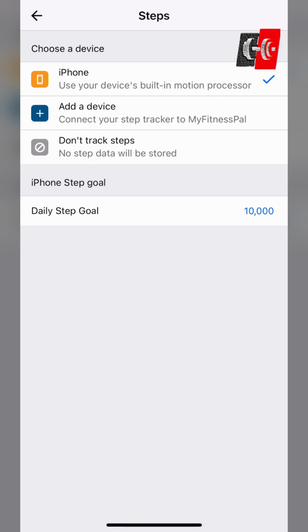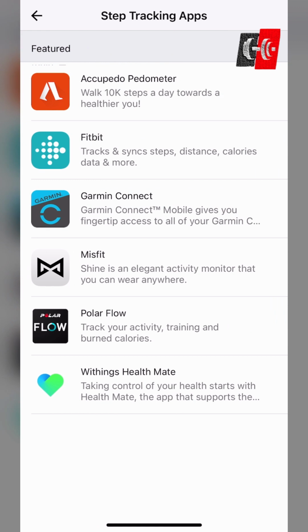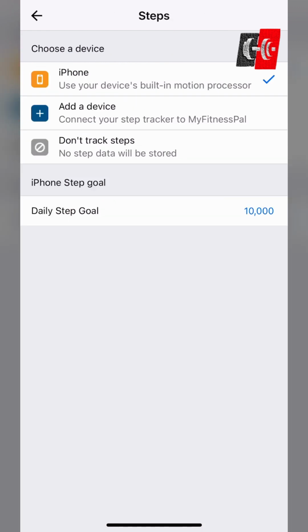I like to use the iPhone. I just walk around with it when I go for walks. You could also connect different devices such as a Fitbit, a Garmin. MyFitnessPal does not have great connections with Android devices, so you might need to track your steps a different way if it doesn't have the option.